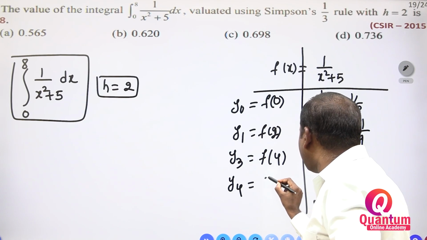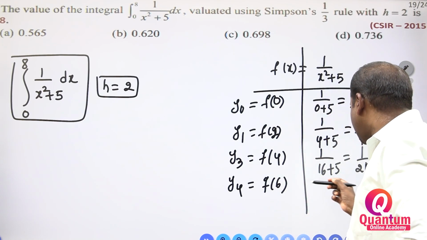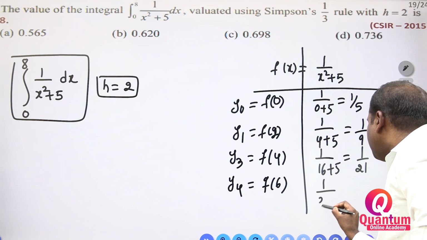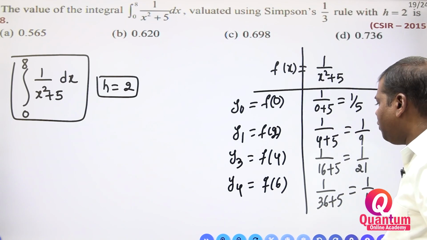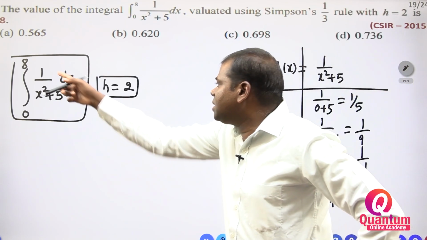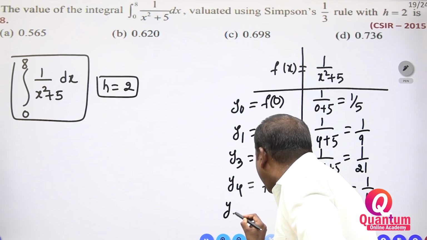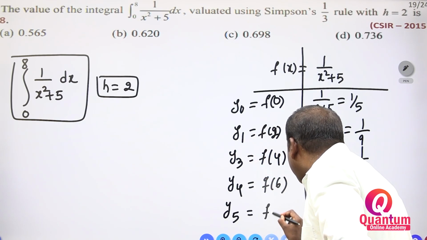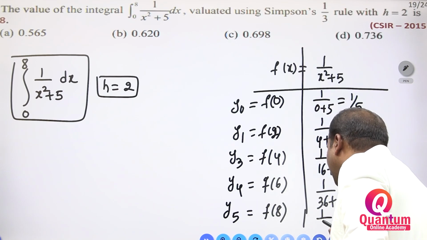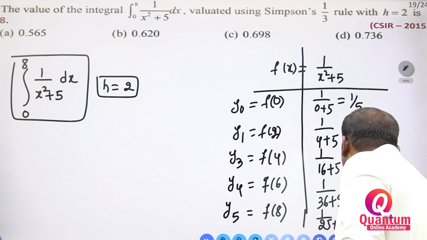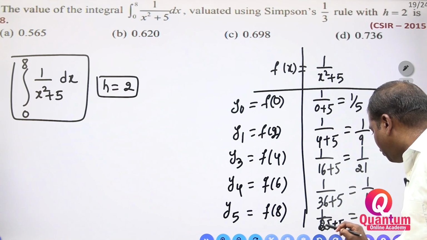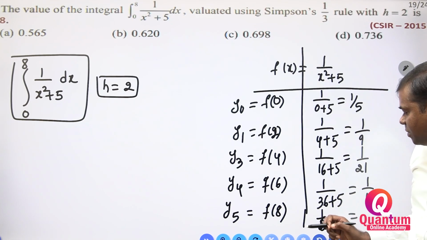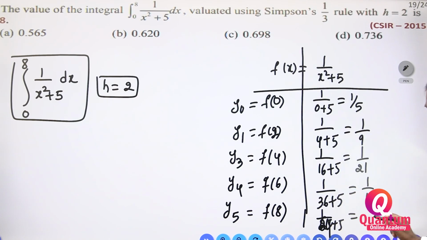Then y3 is f of 6, which is 1 by 36 plus 5, equal to 1 by 41. Next, up to 8: y4 is f of 8, which is 1 by 64 plus 5, equal to 1 by 69.